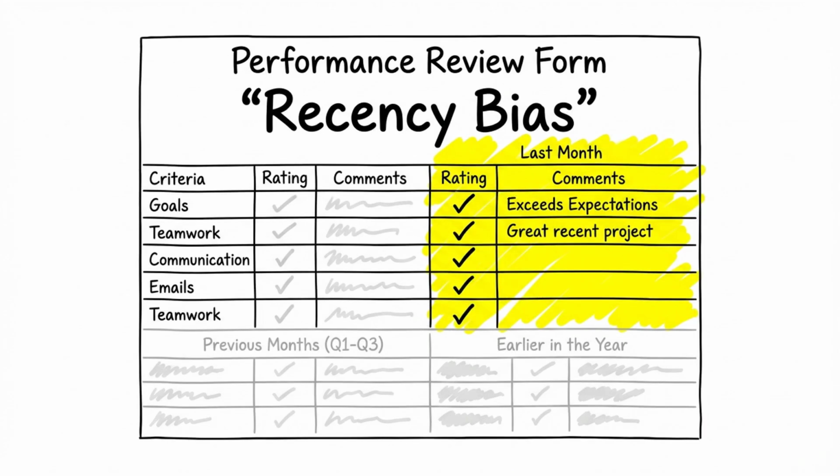This heuristic directly impacts professional judgment. In performance evaluations, a manager may give disproportionate weight to an employee's recent success or failure. This is known as recency bias, a form of the availability heuristic. The recent event is more available to memory than the employee's consistent performance over an entire year.